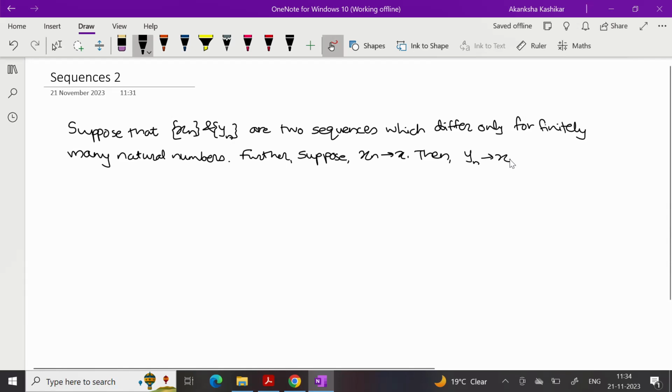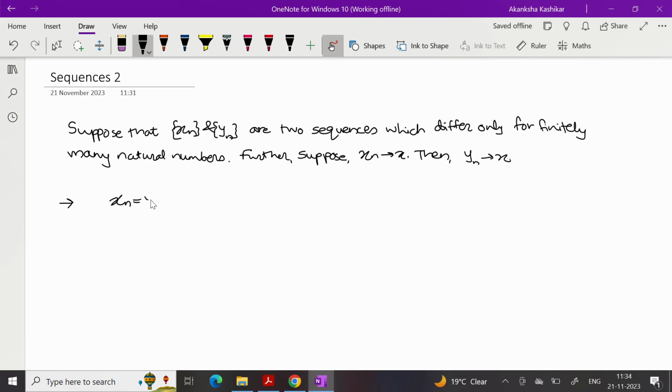So let me try to first explain what is happening here. I have two sequences xn and yn which differ only at finitely many places. What do I mean by that? Except for those places, for all other natural numbers, xn is equal to yn. So let me try to write.